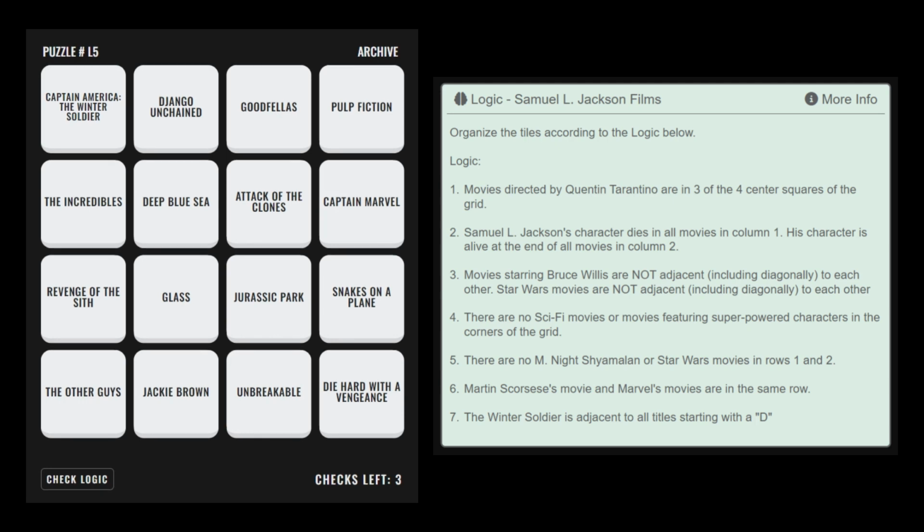This is the Samuel L. Jackson logical explanation video. There are many ways to arrive at the solution of this puzzle without guessing. This is just one way.